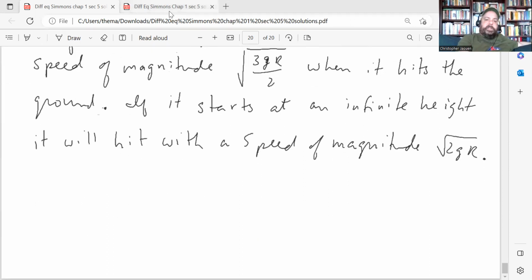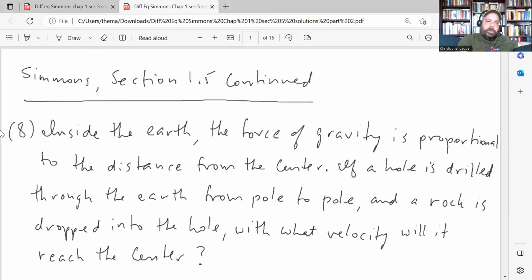That's the end of this Jamboard, so let me go to the next one. Question number 8 says, inside the Earth, the force of gravity is proportional to the distance from the center. If a hole is drilled through the Earth from pole to pole and a rock is dropped into the hole, with what velocity will it reach the center?